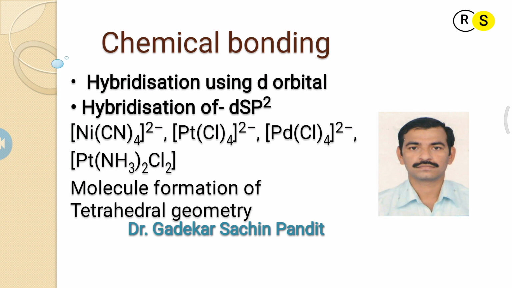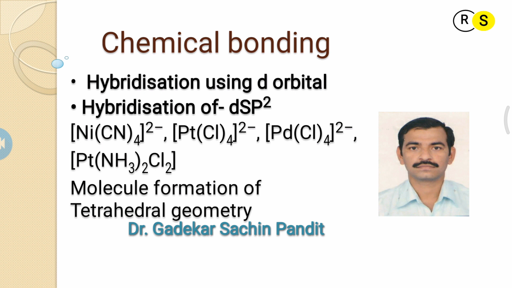We also discussed tetrahedral geometry such as sp3 hybridization, which involves one s and three p orbitals. Examples of tetrahedral hybridization are the methane molecule, the C2H6 ethane molecule, and the tetracarbonyl nickel complex.